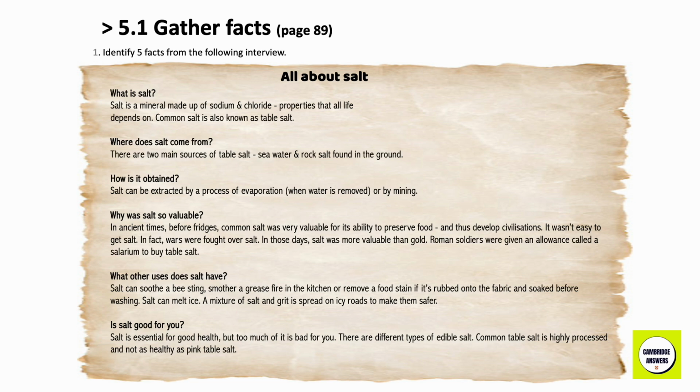Where does salt come from? There are 2 main sources of table salt: seawater and rock salt found in the ground. How is it obtained? Salt can be extracted by a process of evaporation, when water is removed, or by mining.